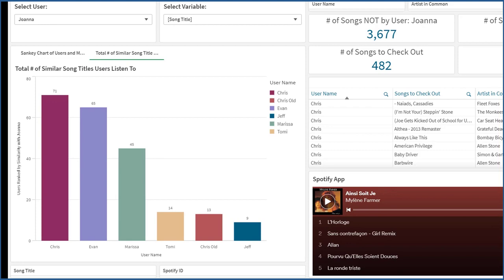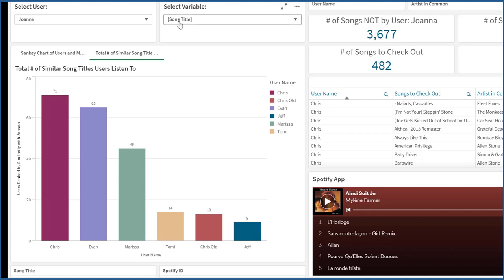In simple terms, let's say you wanted to know if a customer were to buy eggs, how likely are they to buy bread versus milk or bacon? Just as in that example, in this case, with the different bars, I can see that Joanna is the user. We can see the songs she's listened to. We can see that Chris has listened to 71 songs in common with Joanna, Evan, and so forth.